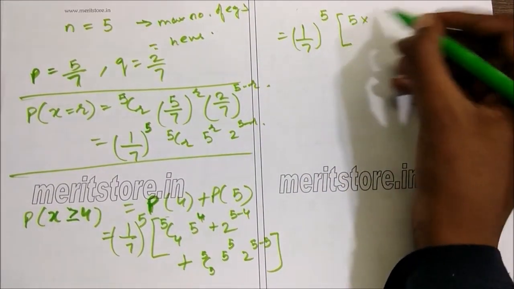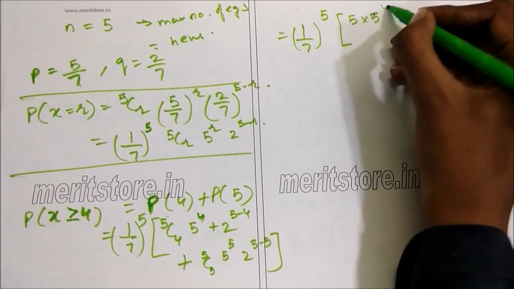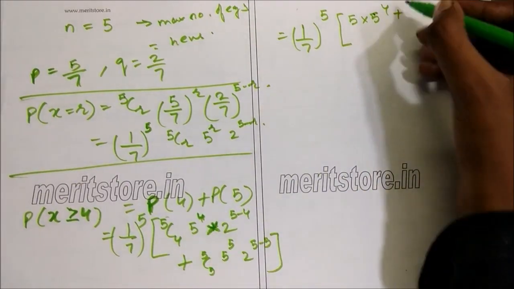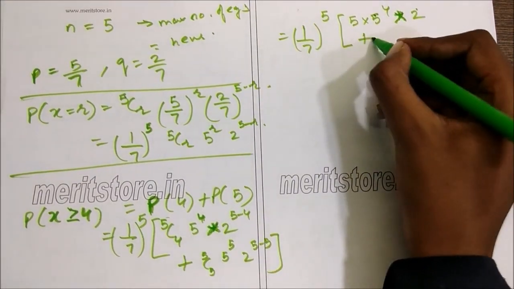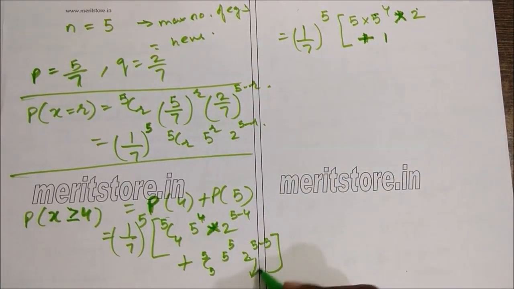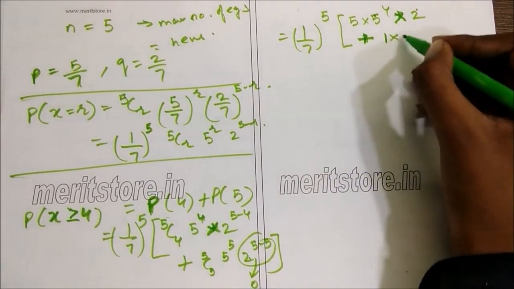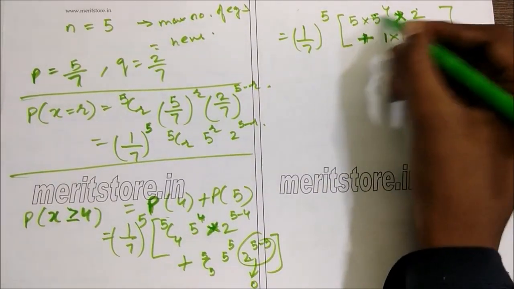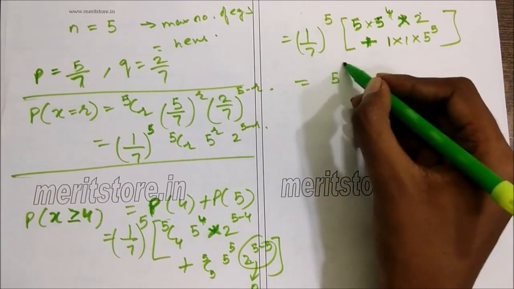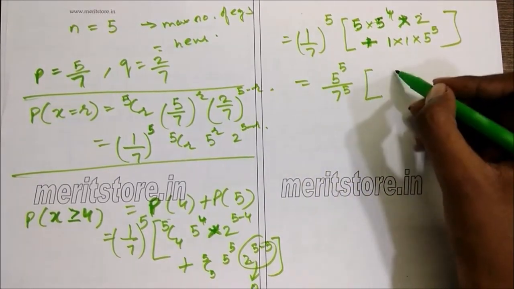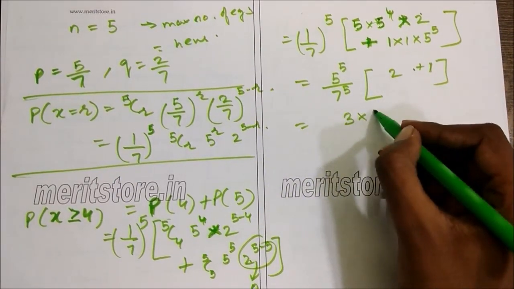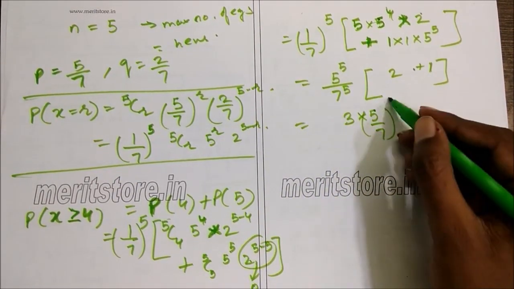5C4 is 5, into 5 raised to 4, into 2, plus 5C5 is 1, 2 raised to 5 minus 5 is 2 raised to 0, which is also 1. So into 1 into 5 raised to 5. Now we take 5 raised to 5 common, since 5 into 5 raised to 4 is 5 raised to 5. So 5 raised to 5 upon 7 raised to 5 is 2 plus 1. So this is 3 into 5 by 7 raised to 5.